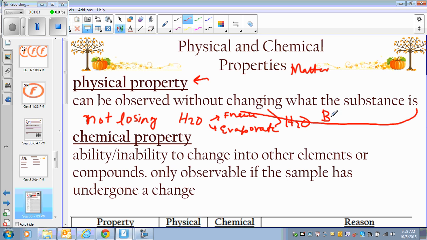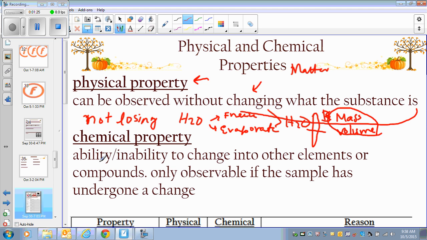If it is mass or volume, it will stay what it is. If I have a long pencil, I break it and it's still a pencil. So that kind of property doesn't change the substance. So that is a physical property.